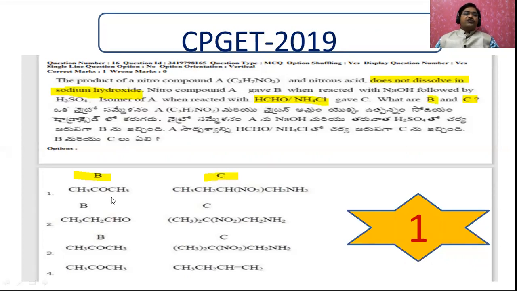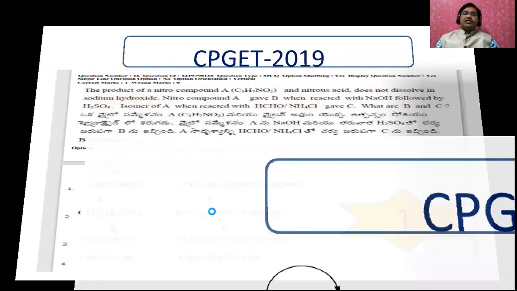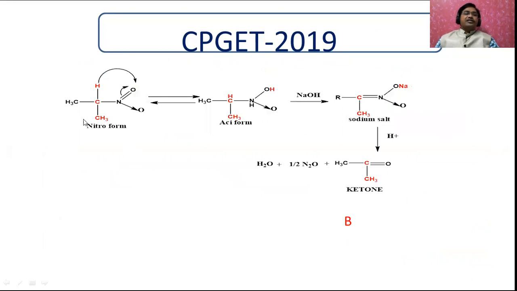First you find out what this compound is. Let us take the explanation. This is our compound C3H7NO2, and because there is an alpha hydrogen, nitro-acid tautomerism is possible. That's why you get the enol form, and it dissolves in sodium hydroxide and the sodium salt is formed, which on hydrolysis in acidic medium gives the ketone.